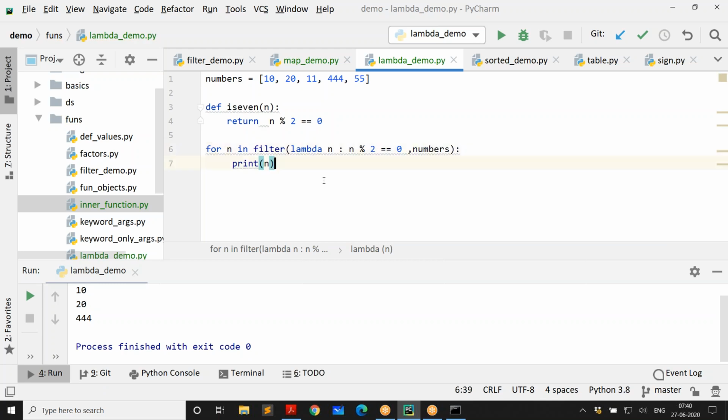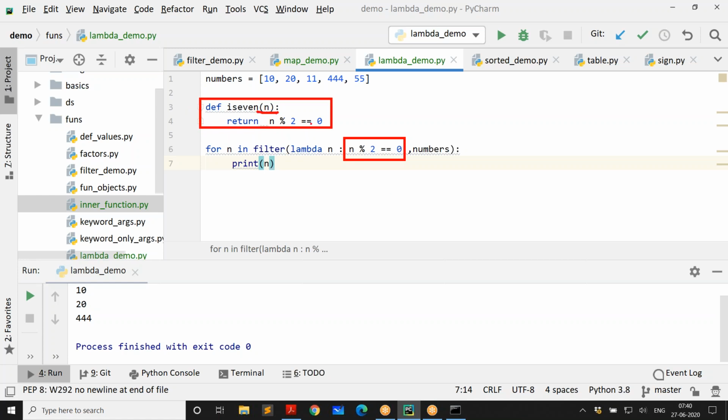But make sure whatever expression you are giving results in true or false, because that's exactly what the function is supposed to do. The function is supposed to take a value and return true or false. That's exactly what my expression in lambda is doing.